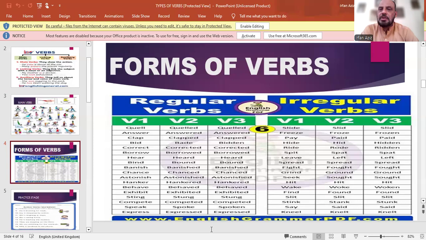And irregular verbs are those verbs which have no formula to make their second and third form, like slide, slid, slid, like pay, paid, paid, like hide, hid, hid, like write, wrote, written, wake, woke, woken. So such verbs have different kinds of forms.